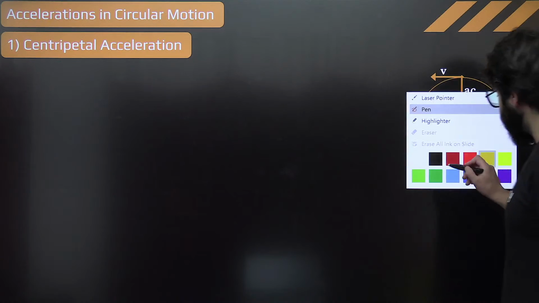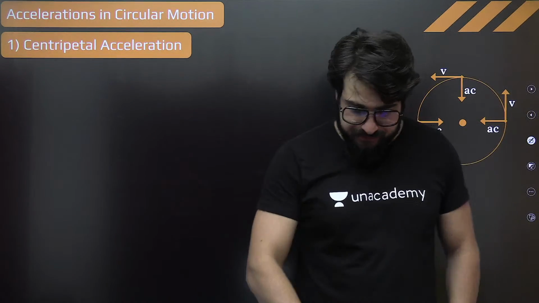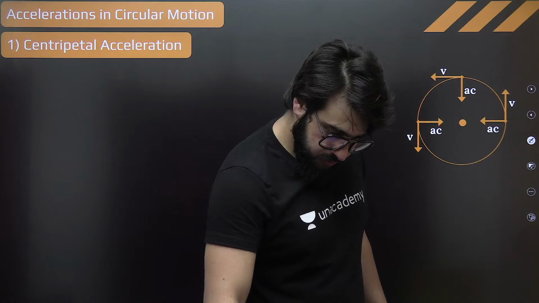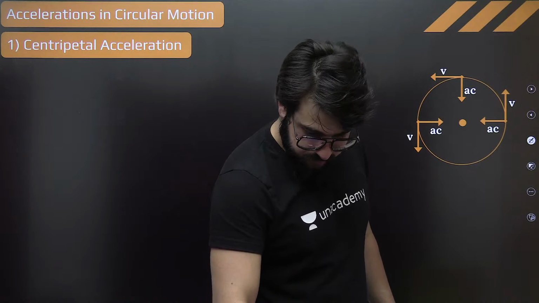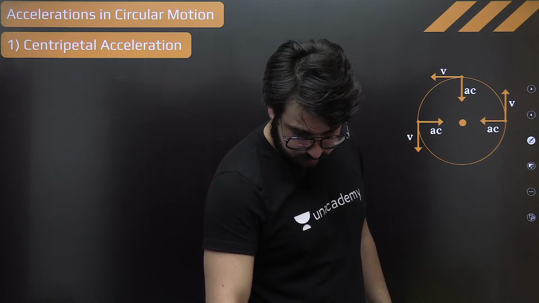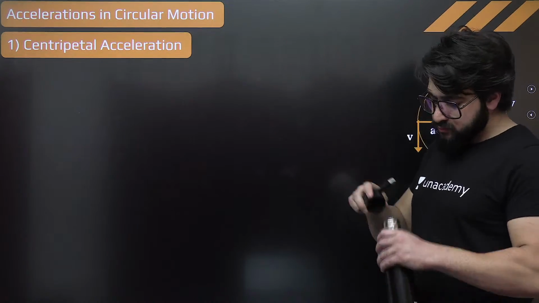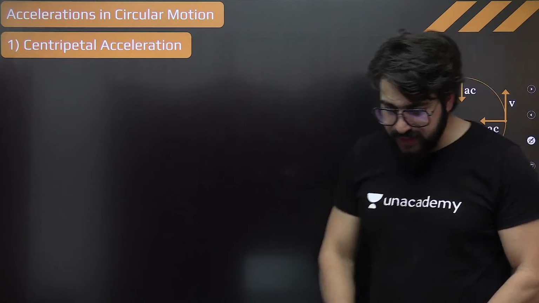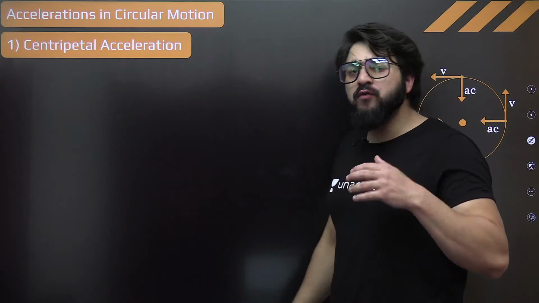So, what is this acceleration? Acceleration in circular motion, okay? First of all, what is acceleration?